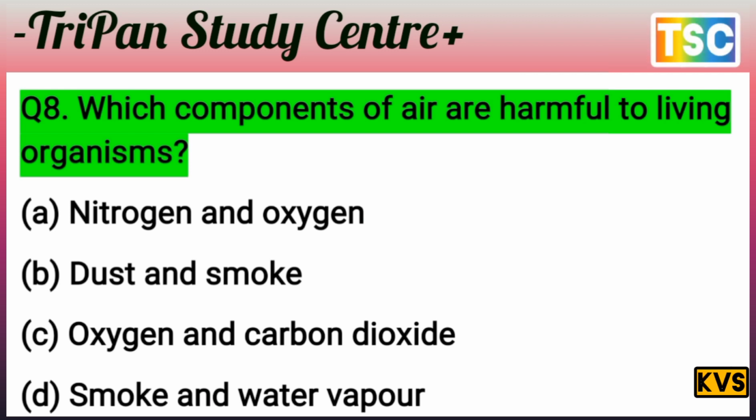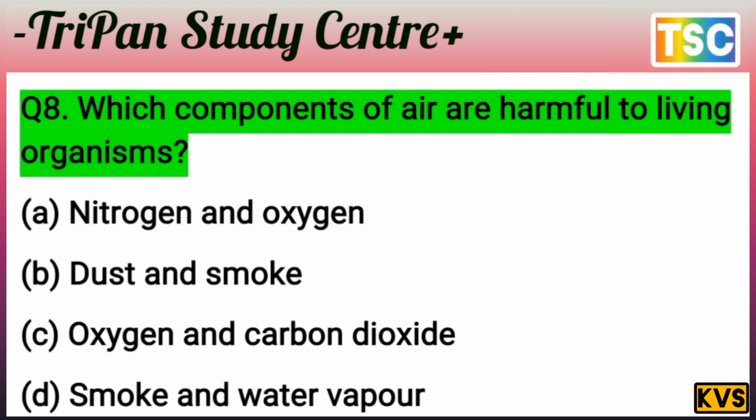C, oxygen and carbon dioxide. Oxygen is the most important, the life-giving air here, and carbon dioxide is the most important for the plant because the plant makes its food in the presence of carbon dioxide. It means oxygen takes place for human beings and carbon dioxide takes place for plants. It means both are most important components. But the examiner asks the question here, harmful to living organisms. It means option B is correct.